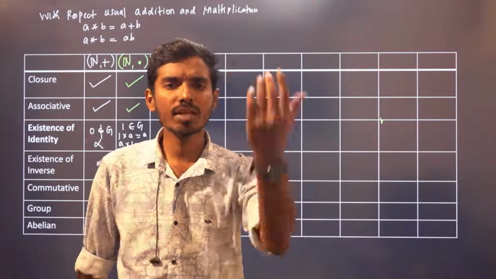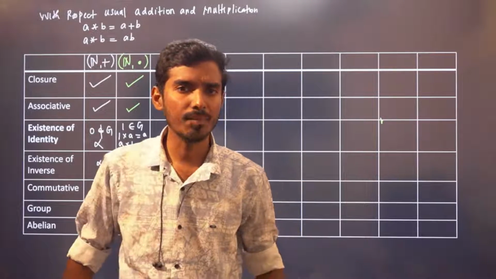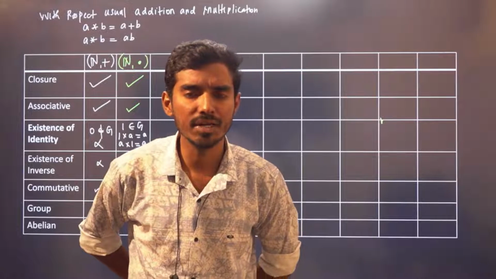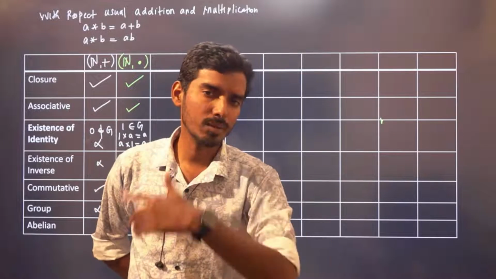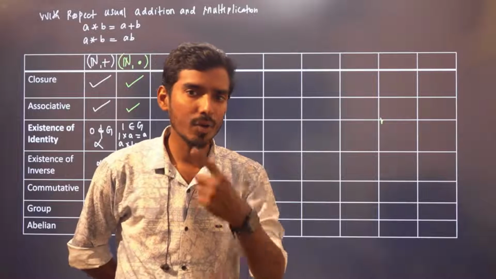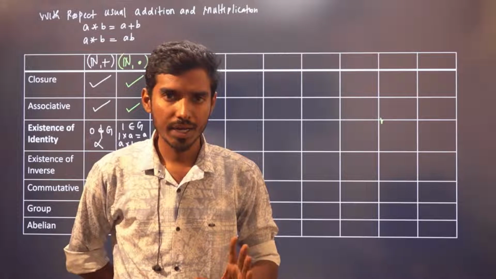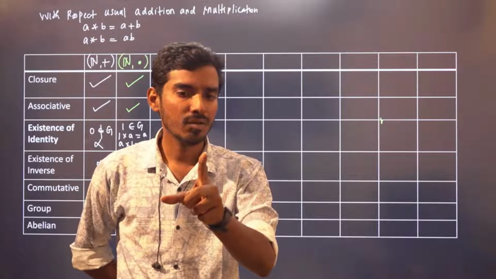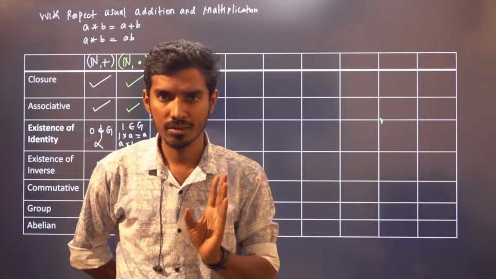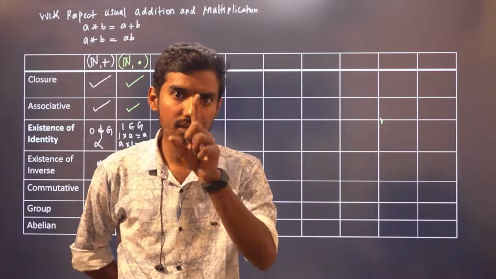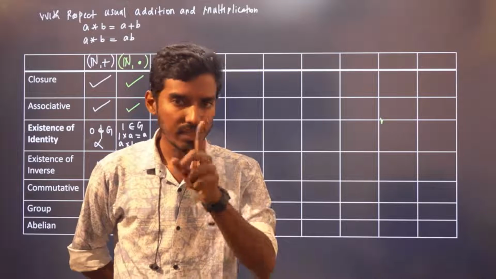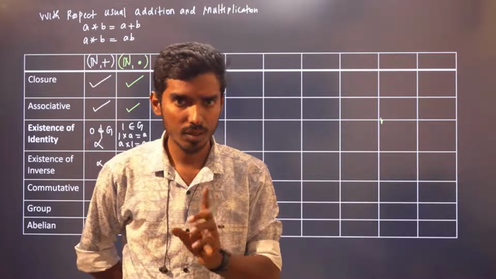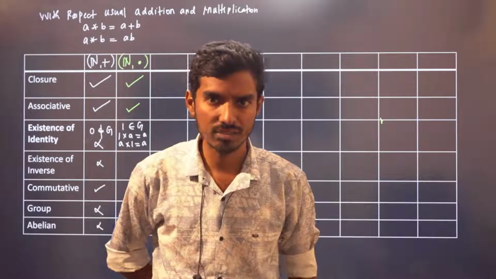See, you give me any natural number, give me 100. 100 into 1 will give me 100 only, right? There exists an element E such that when you operate A with E, you will get A. So under usual multiplication, the E element is 1. 1 is in natural numbers, so the identity exists.